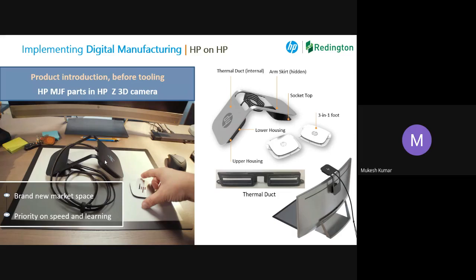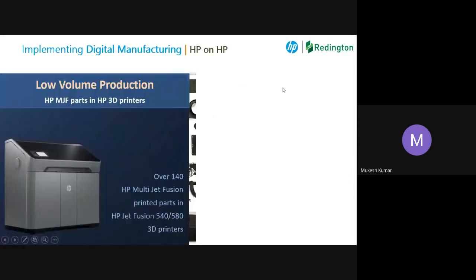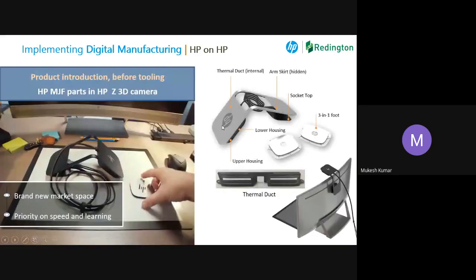I need to go for a small production, in the sense maybe 50 parts. Cameras I will manufacture, send it to my dealers, and show it to the end customers, how it looks like and what the feedback from the customer is. That's going to be the criteria for them to decide whether to go for tooling and mass production or to just stop it. Here, on the right hand side, they made some 100 cameras from 3D printing and sent them to the market. Once it was successful, then they went for mass production.